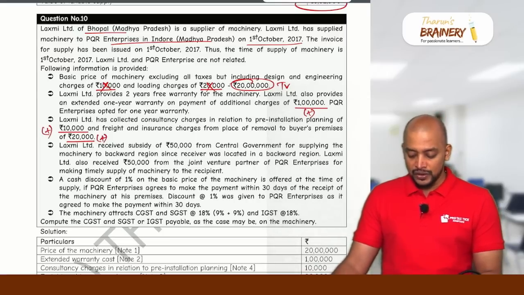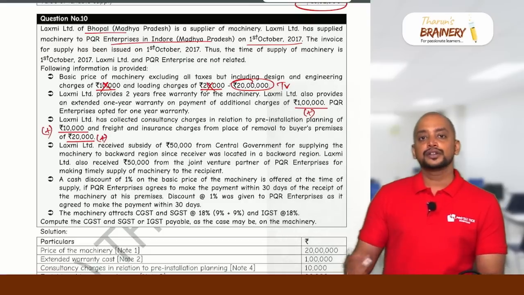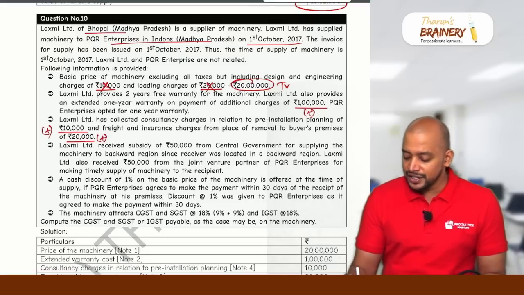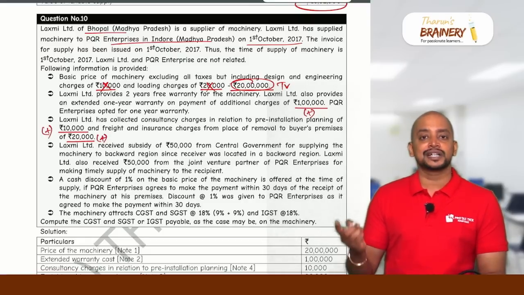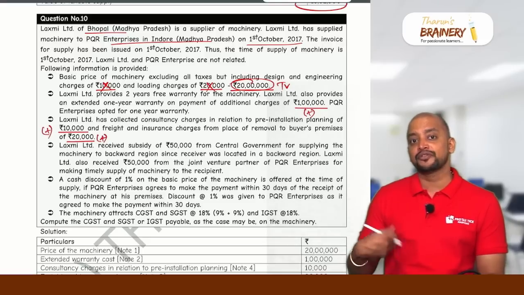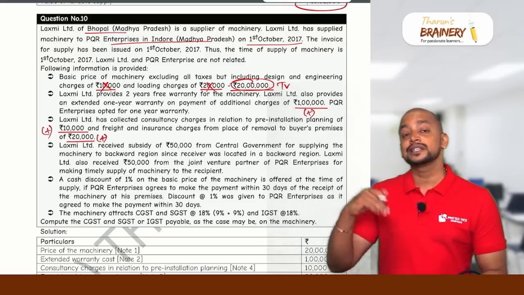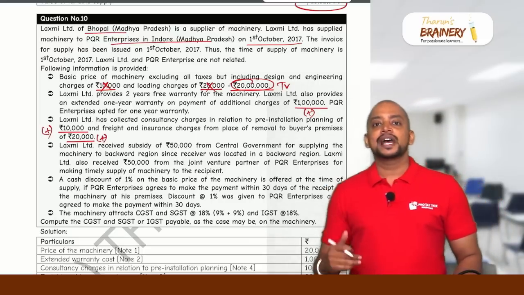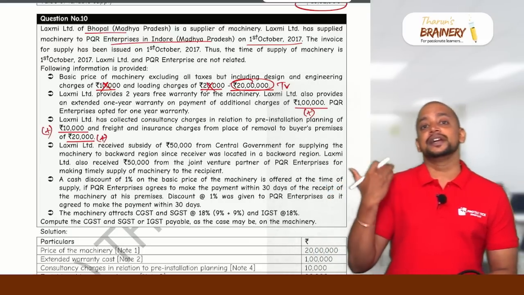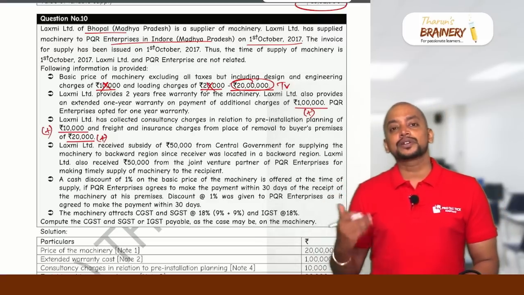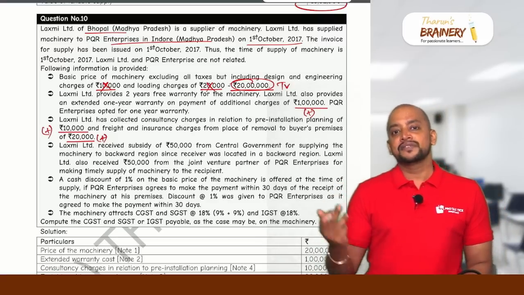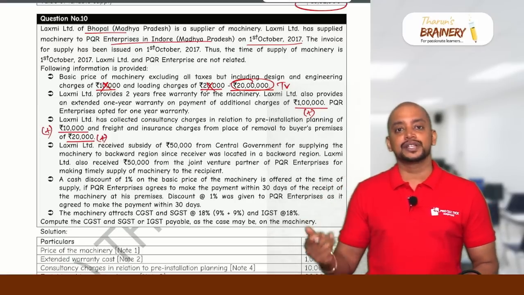But we don't know whether the given price is after considering the subsidy or not. So there are two views. The given price of 20 lakhs can be assumed to be after considering subsidy, or before considering subsidy. After considering subsidy means, while arriving at this 20 lakhs, the subsidy is already reduced. Without considering subsidy means, while arriving at this 20 lakhs, they have not reduced the subsidy.